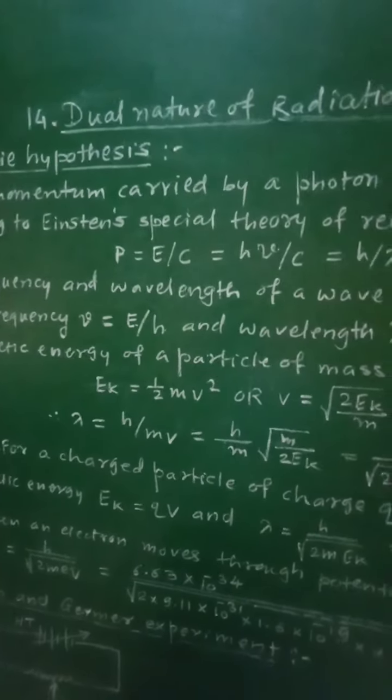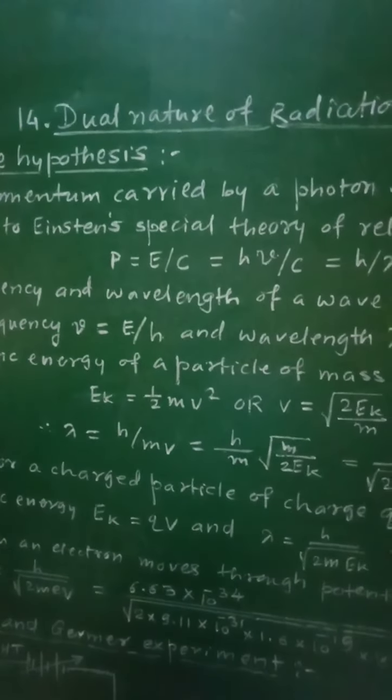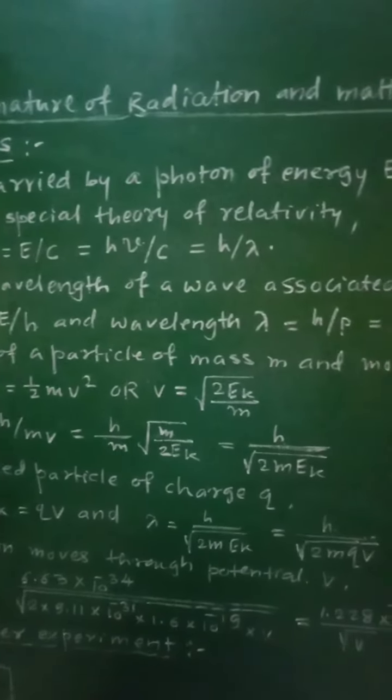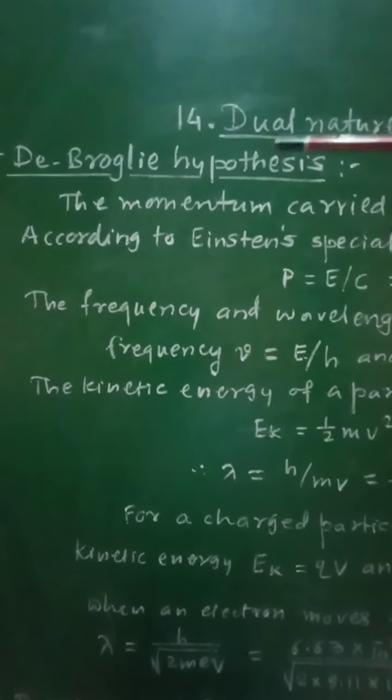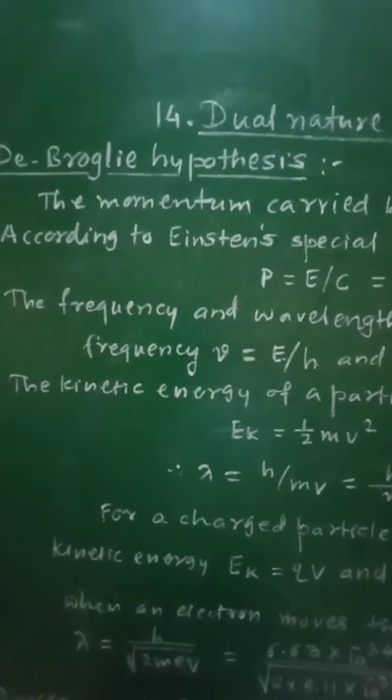Class 12th, subject physics, 14th chapter, dual nature of radiation and matter. From the chapter, let us see the de Broglie hypothesis.